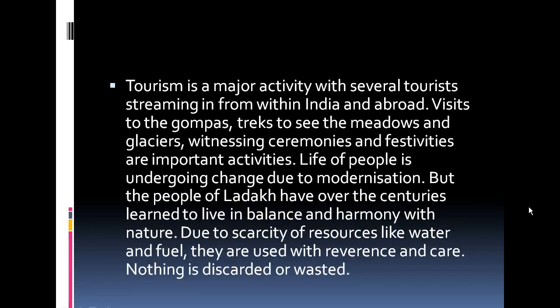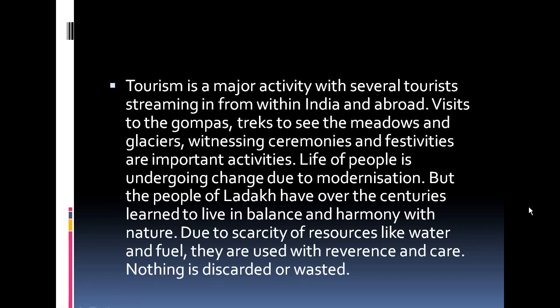Tourism is a major activity, with several tourists streaming in from within India and abroad. Tourism is one of the most famous attractions for Leh and Ladakh, and many tourists come and travel there, not only from India but from abroad as well.